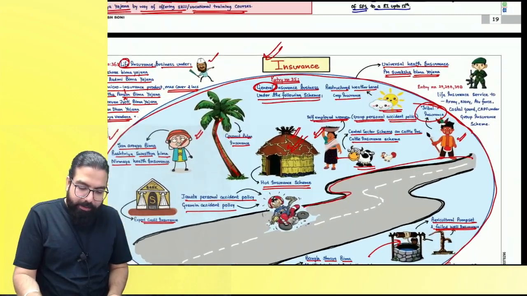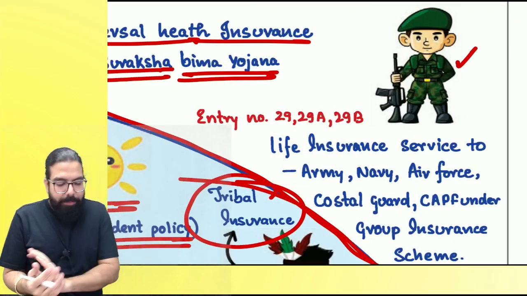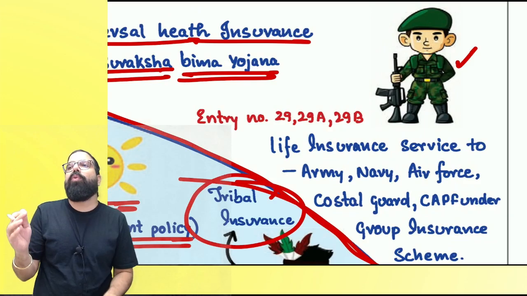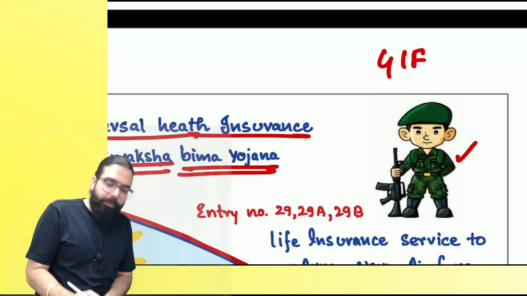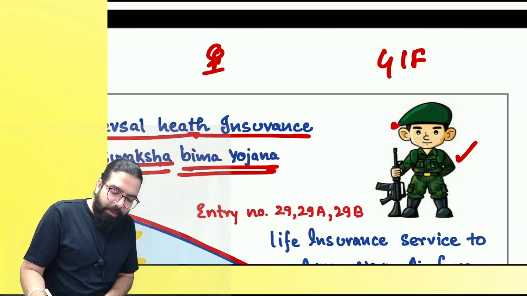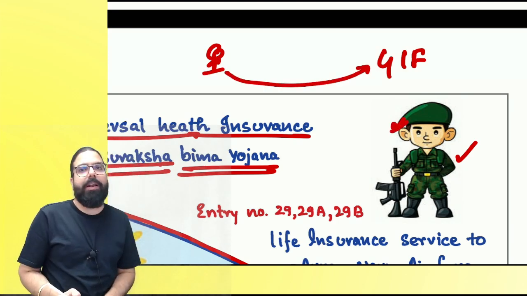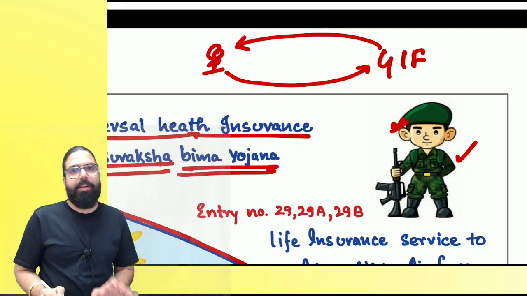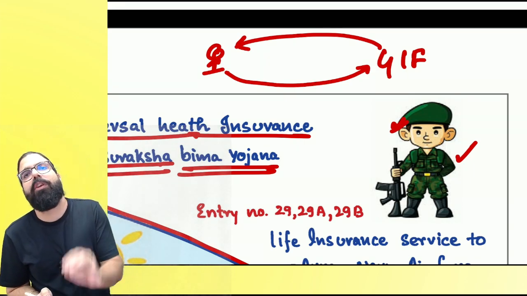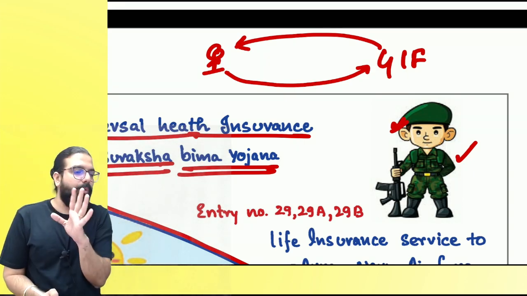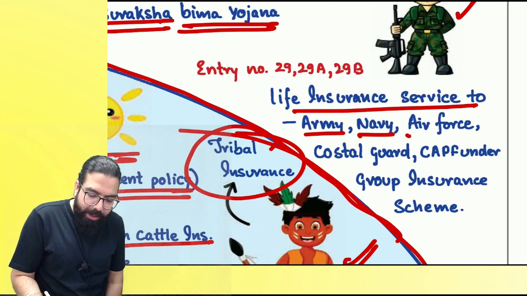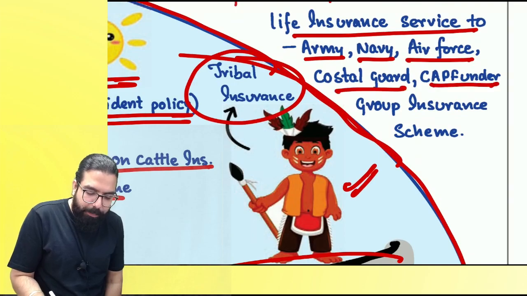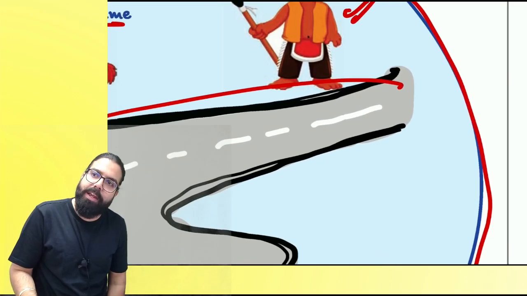The next one over here, on the right side, Baba, Indian Army. So the government goes ahead and creates one group insurance fund. Okay, everyone. In the group insurance fund, a small amount of premium is taken from the Indian Army, Navy, etc. for going ahead and doing their insurance. Are we clear? Under the group insurance fund, their insurance is done. Now, the small amount which is charged is also exempted. Life insurance services to Army, Navy, Air Force, Coast Guard, CAPF under group insurance scheme shall also be exempt.